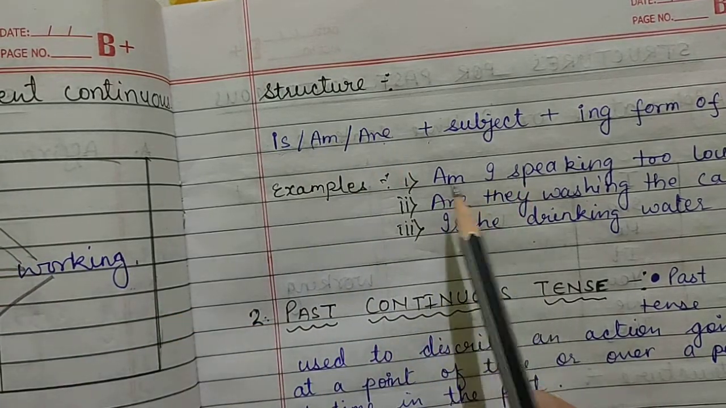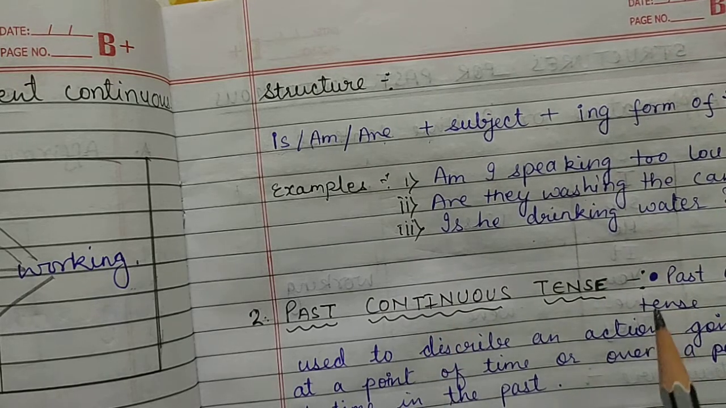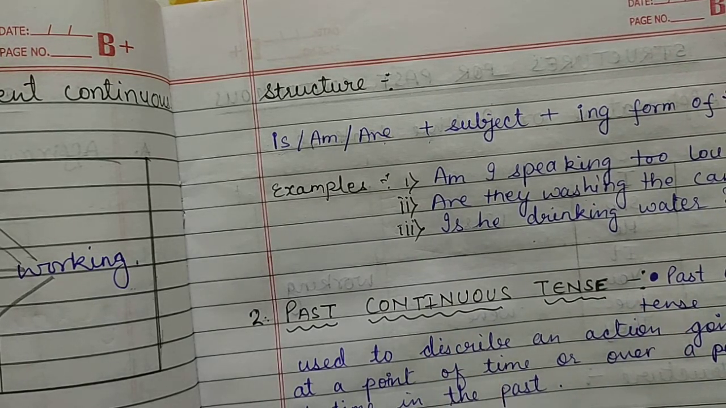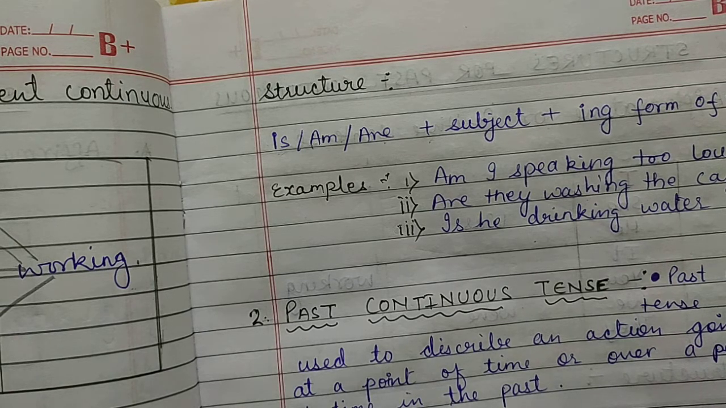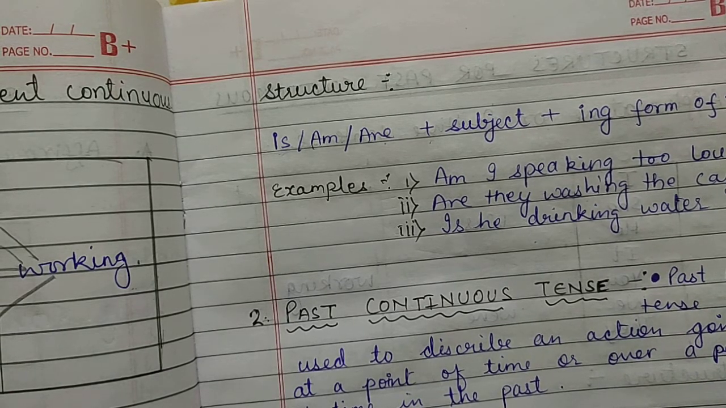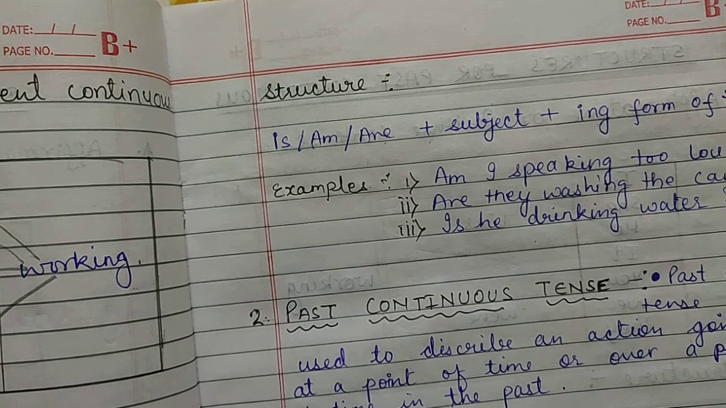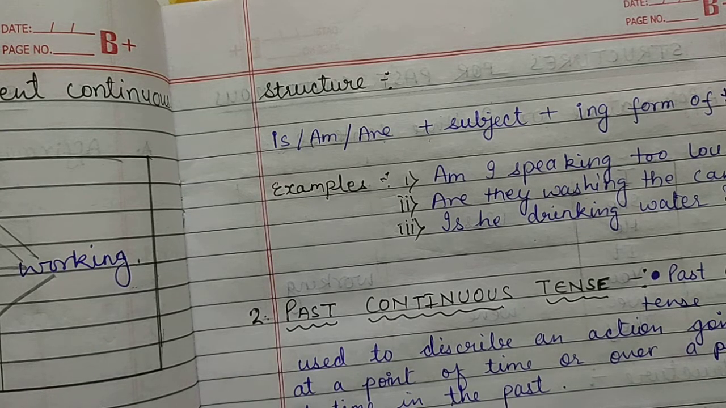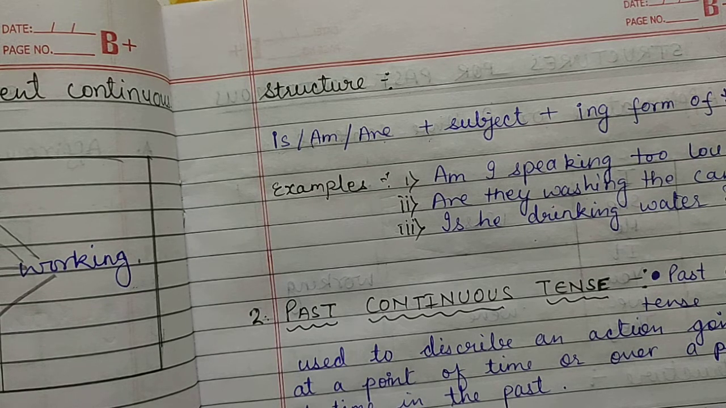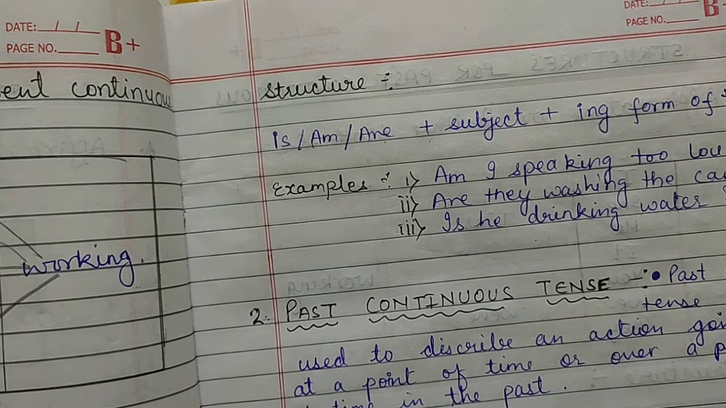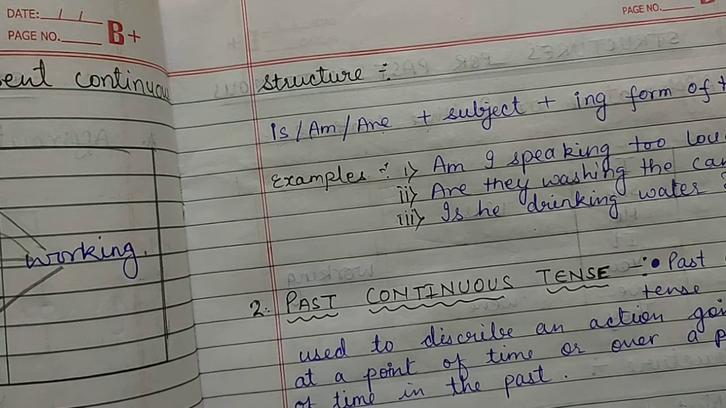So for example, am I speaking too loudly? And remember, children, don't forget to put the question mark in interrogative sentences, because if you don't put a question mark at the end of an interrogative sentence, the sentence is incomplete. And in positive and negative sentences, you need to put a full stop always. Without these punctuations, full stop and question mark, your sentence will be taken as incomplete. So always be very careful about the punctuation which you put at the end of the sentences according to the kind of sentence.